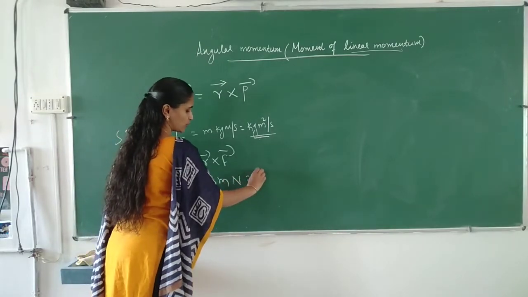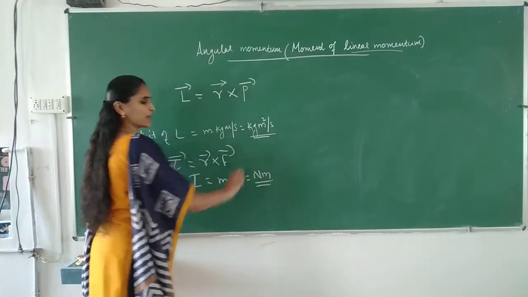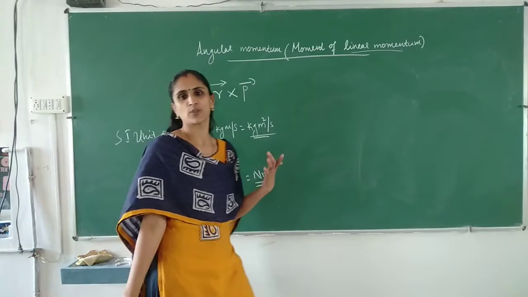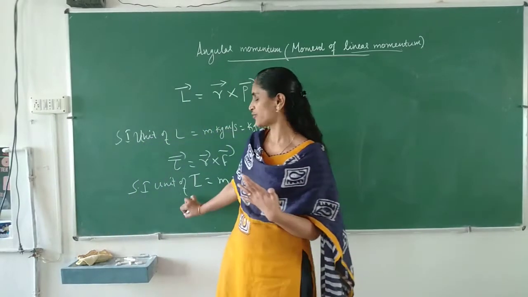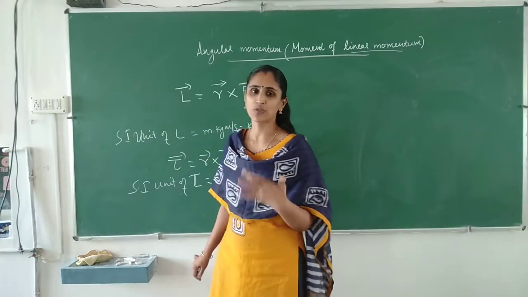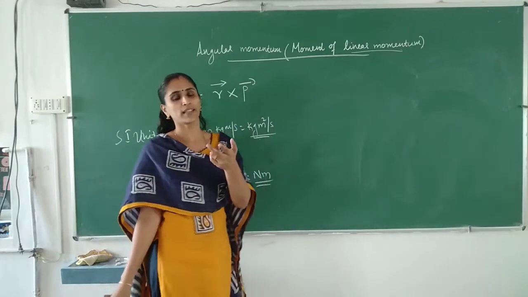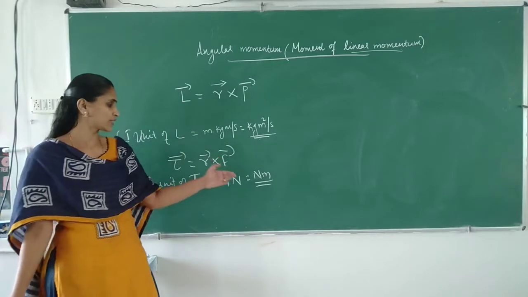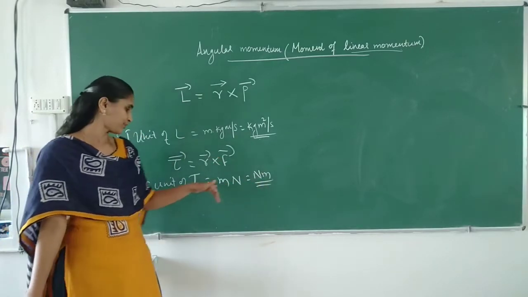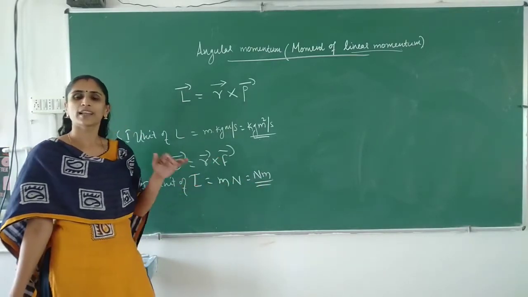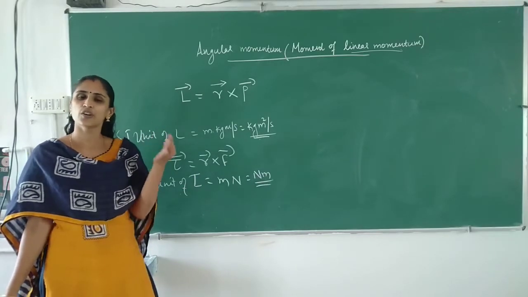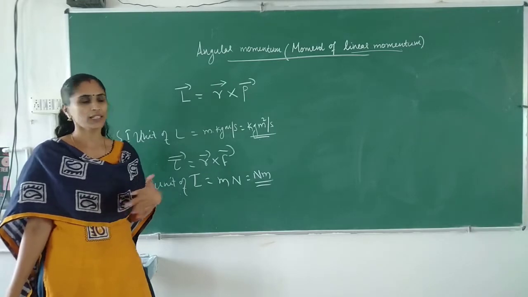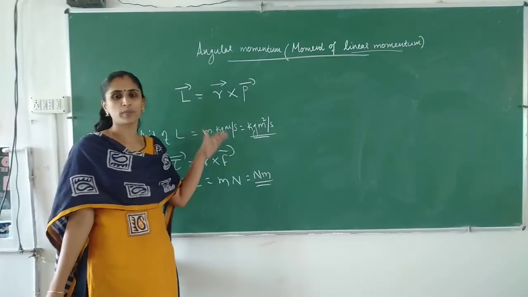So we can write Newton meter, or if you want, you can write it as joule also, not a problem, because Newton meter can be represented as joule. So the SI unit of torque is Newton meter or joule. In the case of torque, work and energy, all have the same unit and same dimension. Is it clear? So this is all about angular momentum and torque.